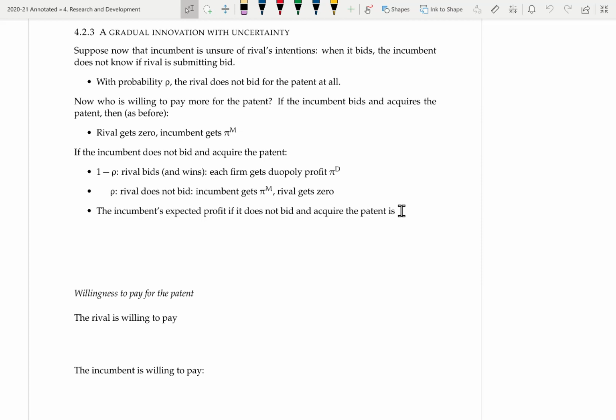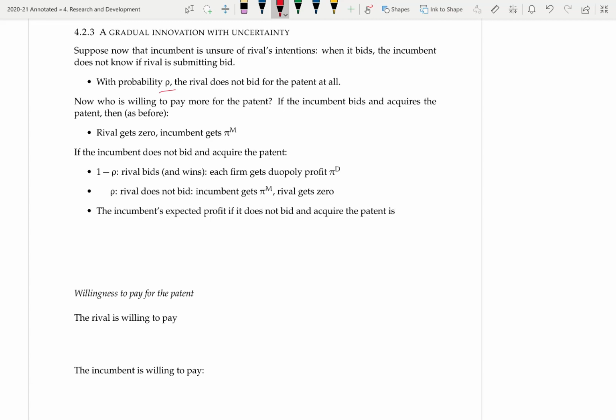So far we've assumed that the incumbent is sure that the rival exists. However, it may be that the incumbent is uncertain about whether there are any potential competitors. To capture the potential for uncertainty, we're going to introduce a probability ρ into the model. This probability ρ is the probability that the incumbent puts on the rival not bidding for the patent.